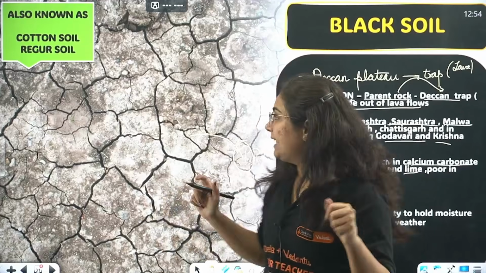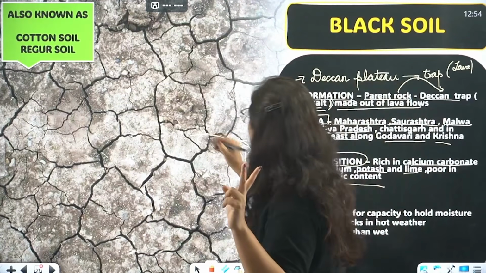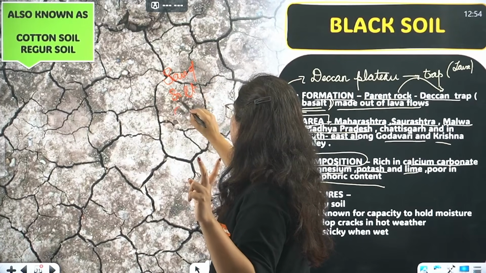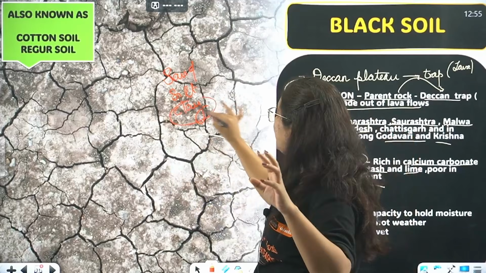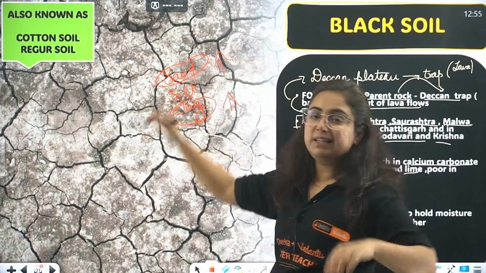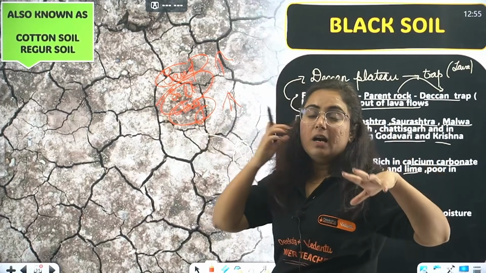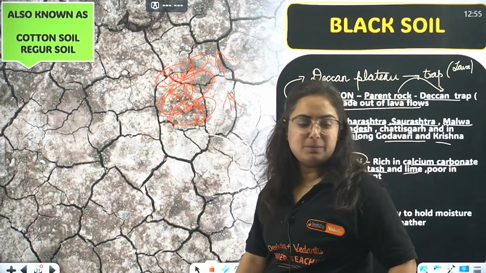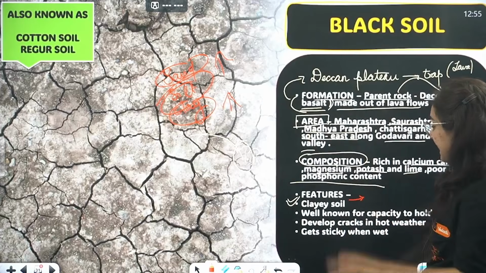Okay, let me tell you, beta, soil is formed of three things: sand, silt and clay. In the composition of soil, when clay is more, it becomes clay soil. When sand is more, it becomes sandy soil. And when sand, silt and clay are well distributed equally, it becomes alluvial soil, the best soil of India. So yes, this is the soil which is clay in nature.